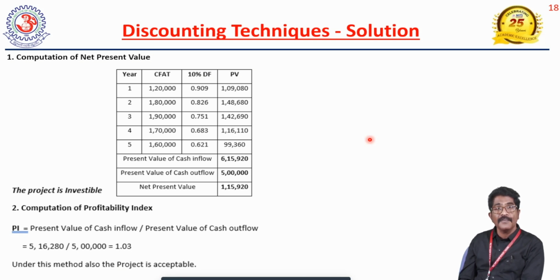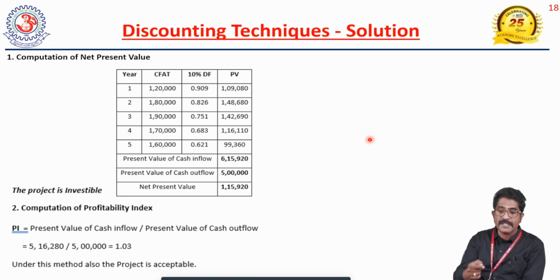1,42,690. And you will get 1,70,000 rupees after completion of the fourth year. What's the present value of 1,16,001? At the same time, the fifth year also will be considered. And some of them, what is given is the definition of net present value. Net present value refers to the difference between present value of cash inflows and present value of cash outflow.